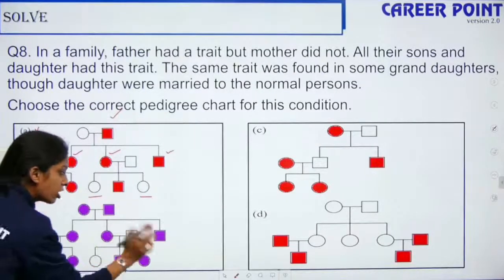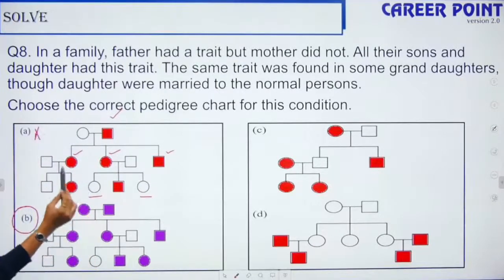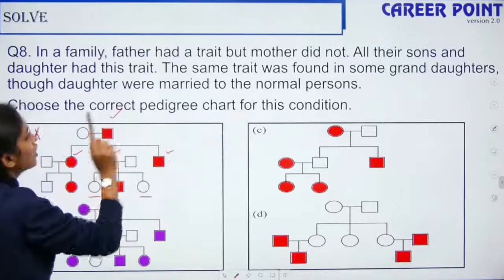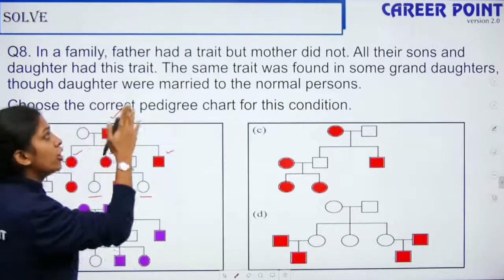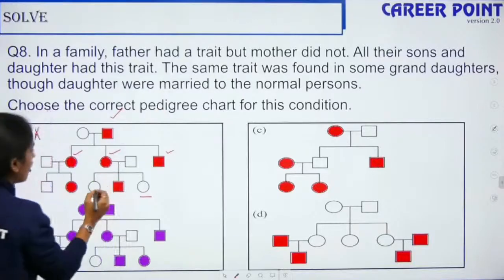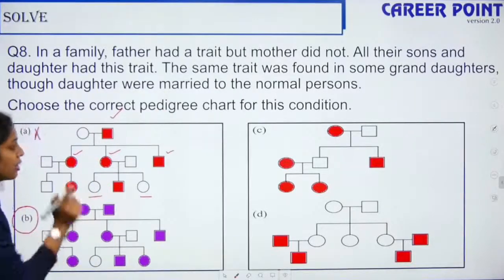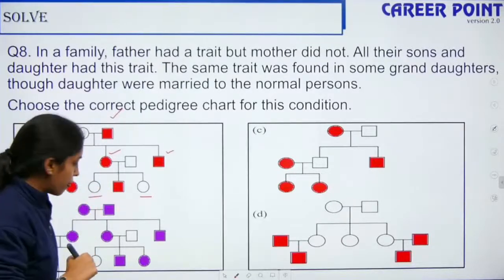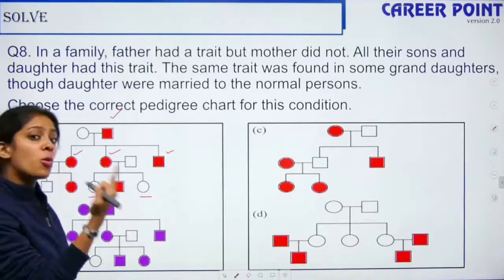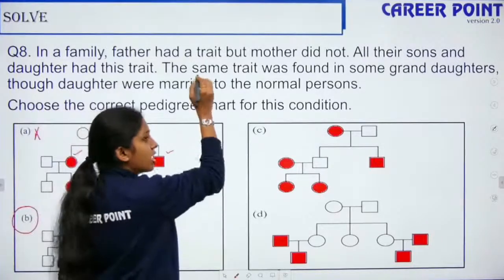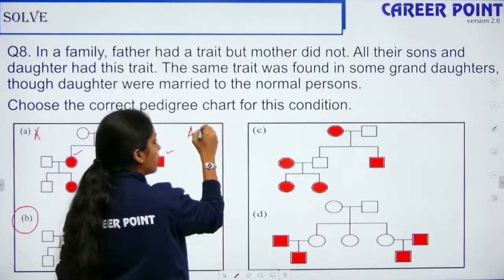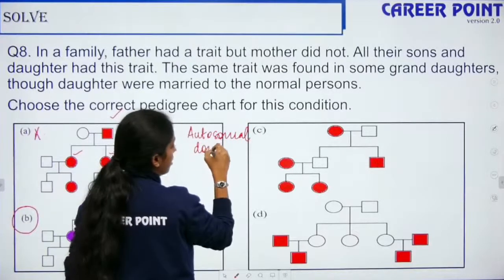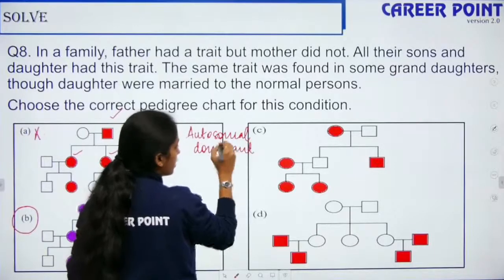So here all the daughters are shaded, right? Fine. Here it says only some granddaughters were having this trait, not all granddaughters. So here also not all granddaughters had it. But the condition here is an autosomal dominant trait. So in the case of autosomal dominant, what happens? What are the affected individuals?